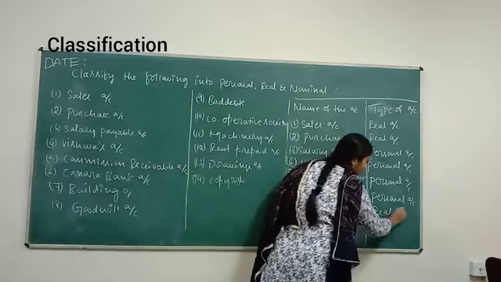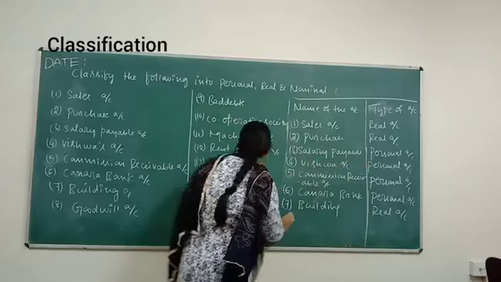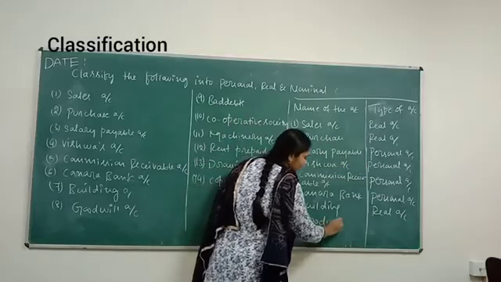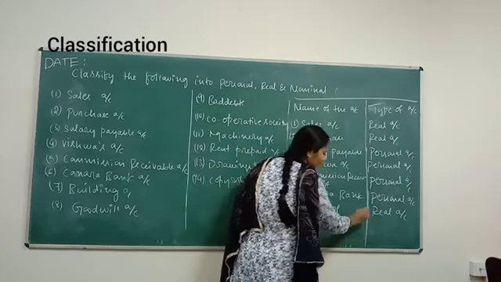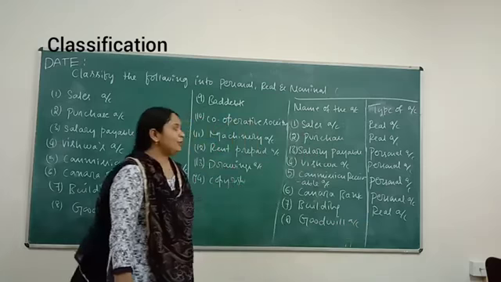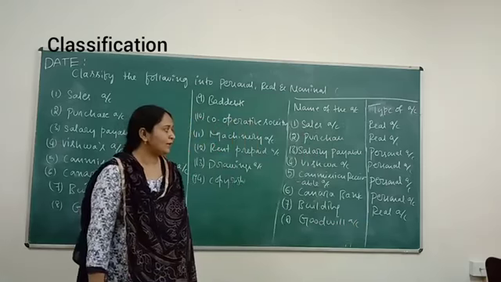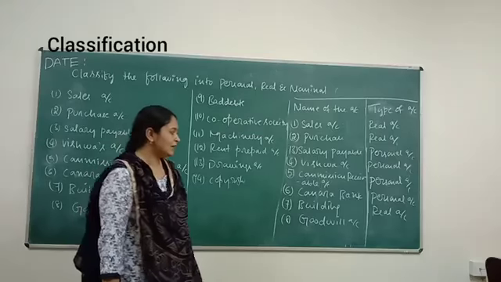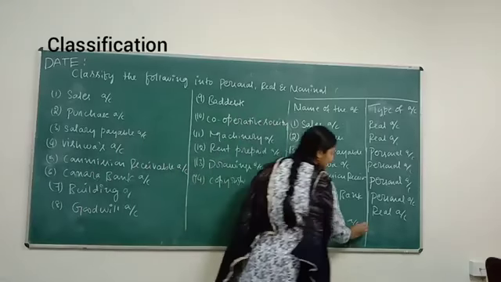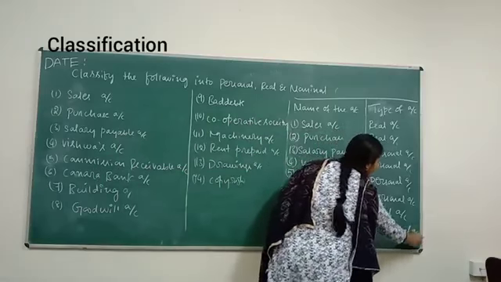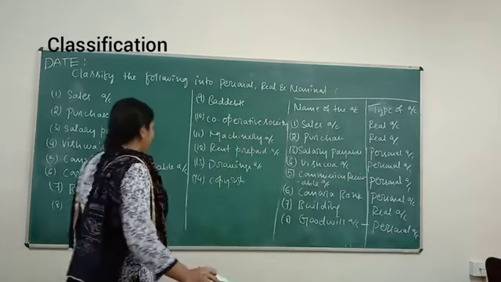Building is a tangible asset. Now, moving on to the next, goodwill. What is goodwill? The reputation of the business in the market. So it is an intangible asset. Which account rule? Personal account rule.